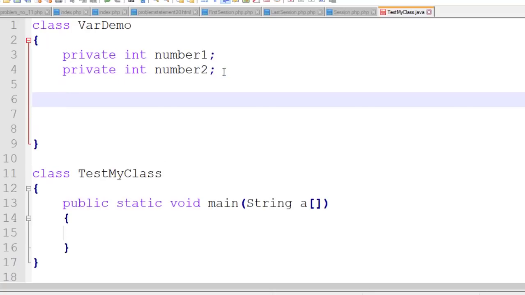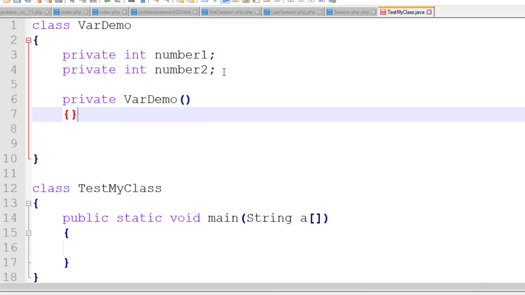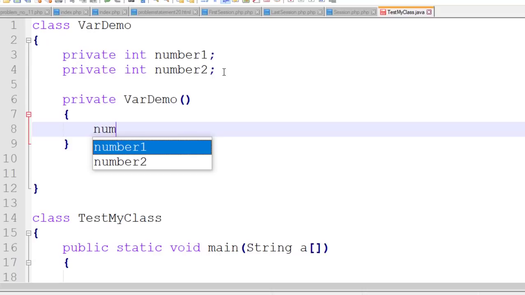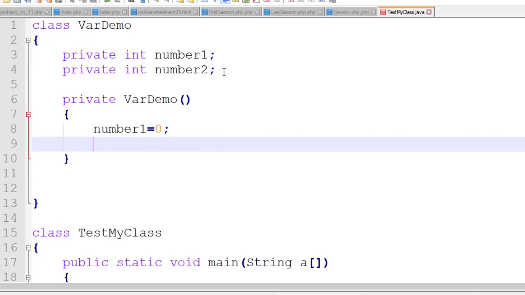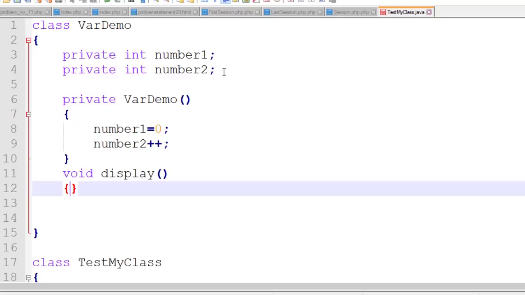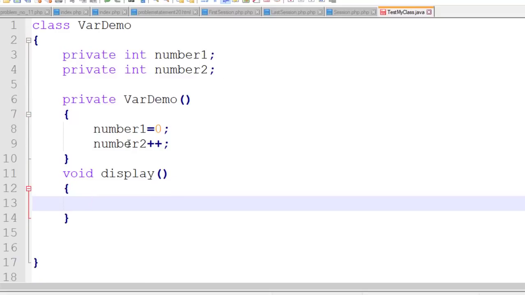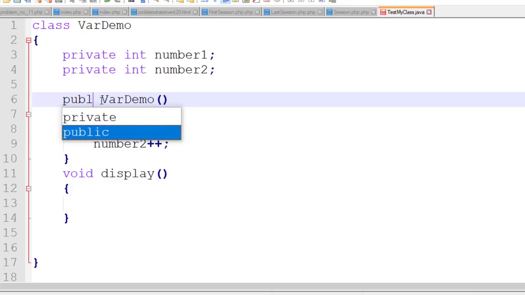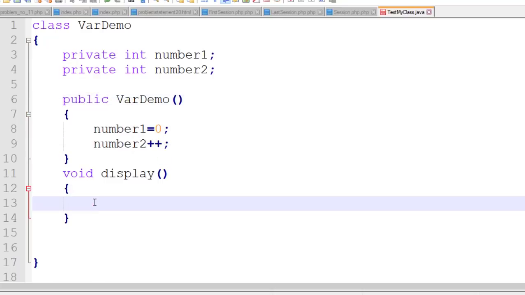Now I create a constructor for this class. It is a private, parameterless constructor, and here I am assigning number1 equal to 0, and for number2 I am doing plus plus. Now I create another method, display. Sorry, I make it public, otherwise I cannot create an object.